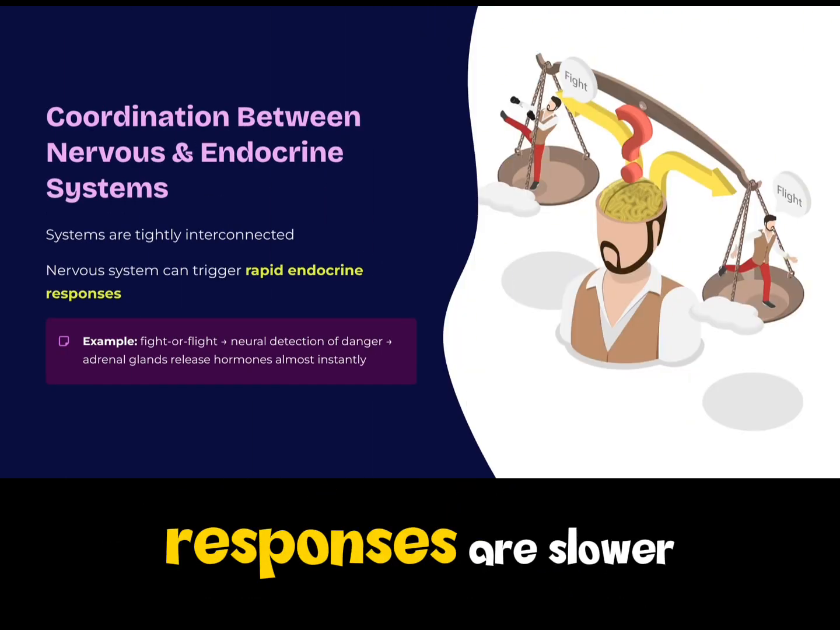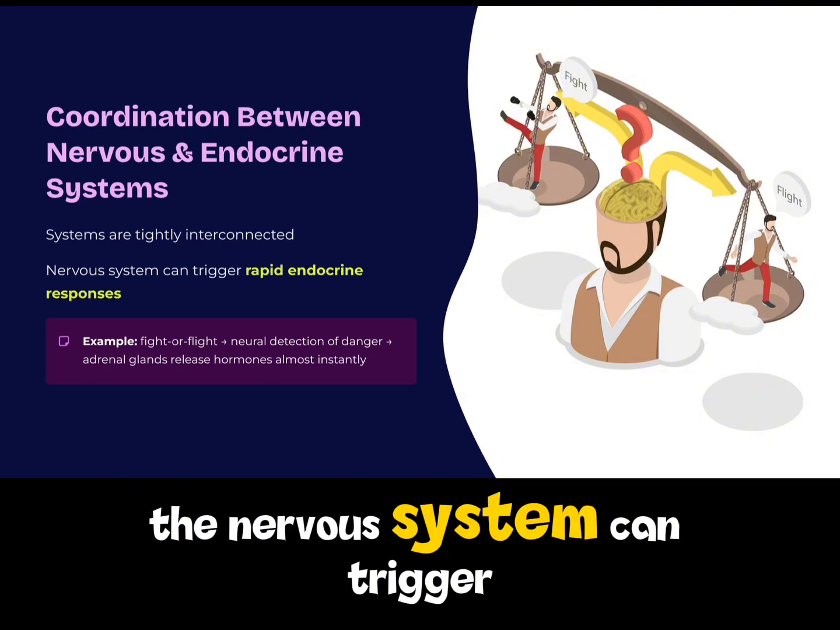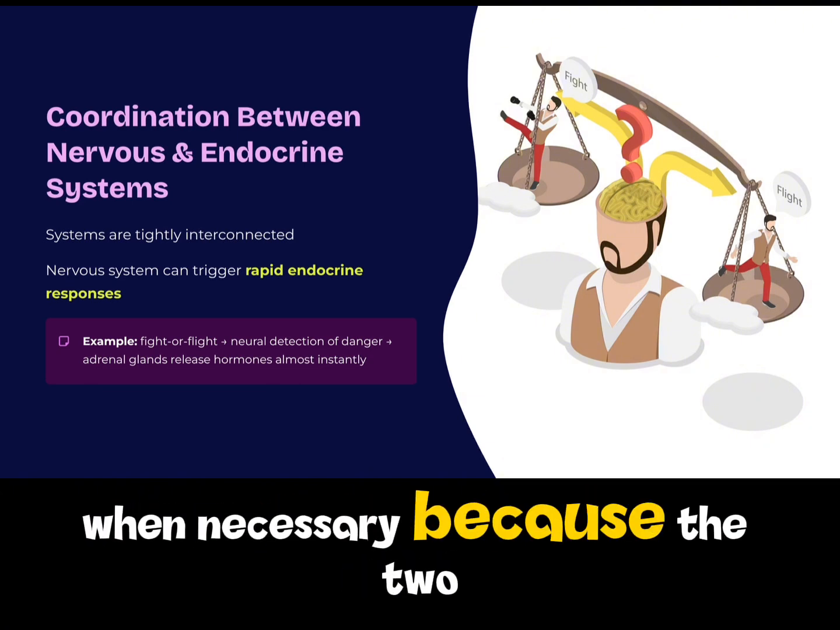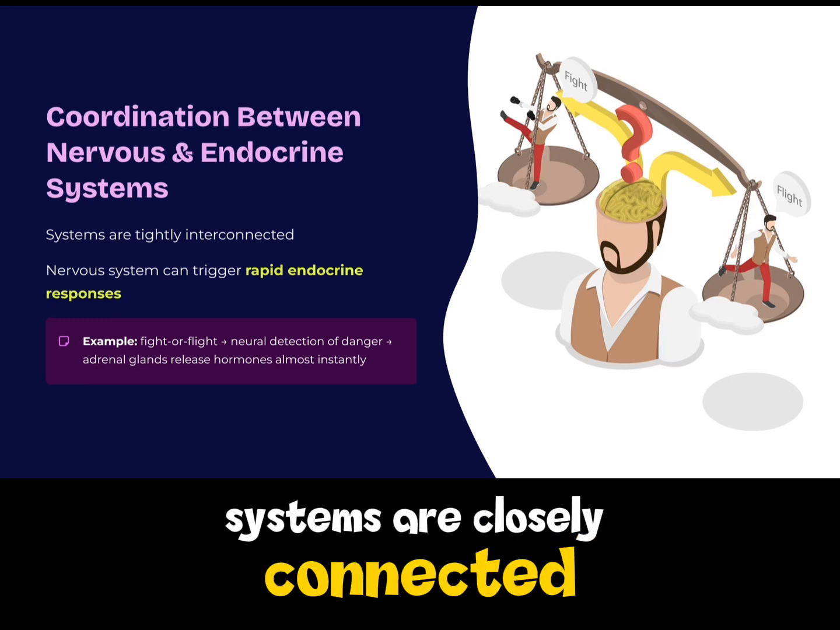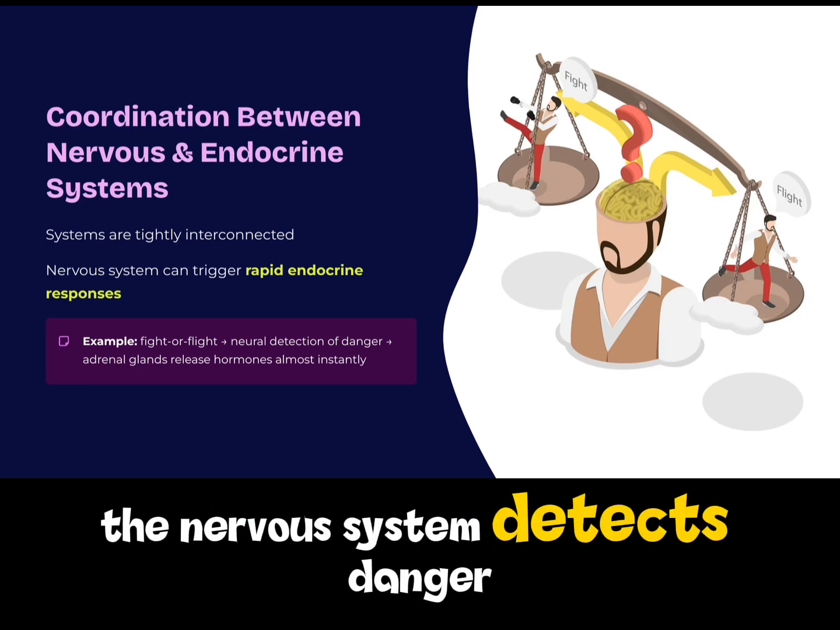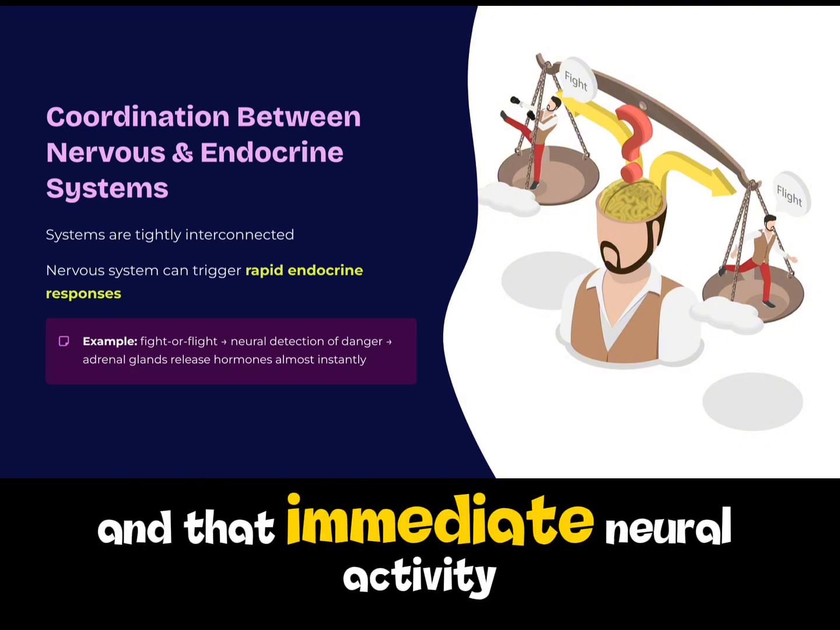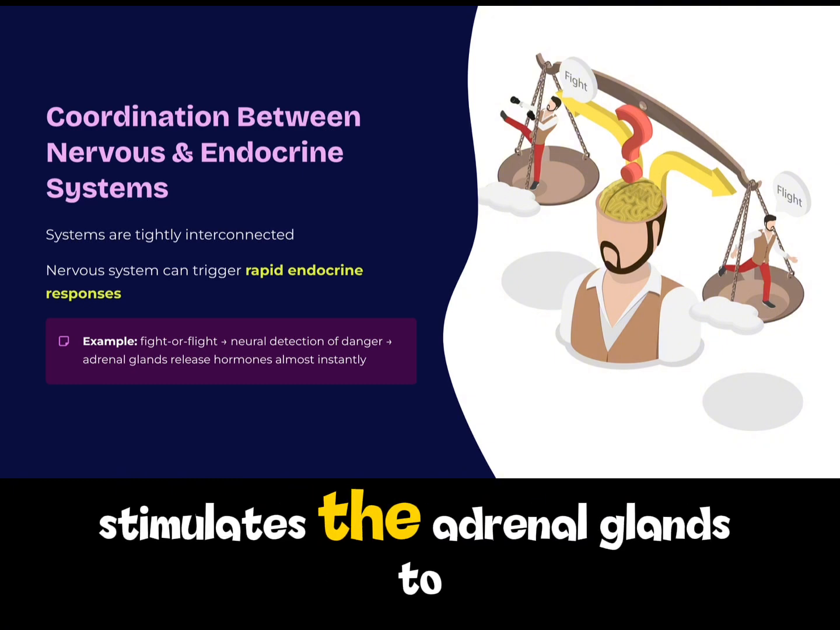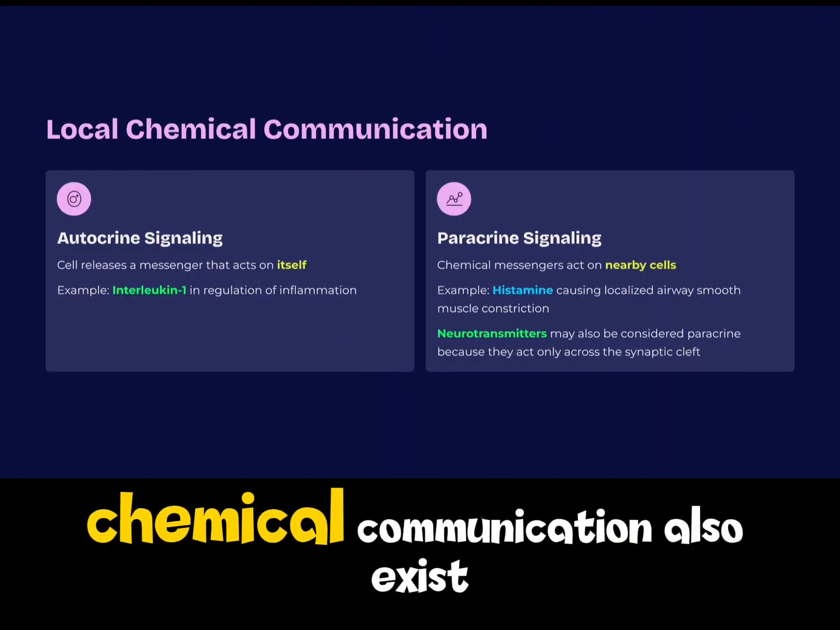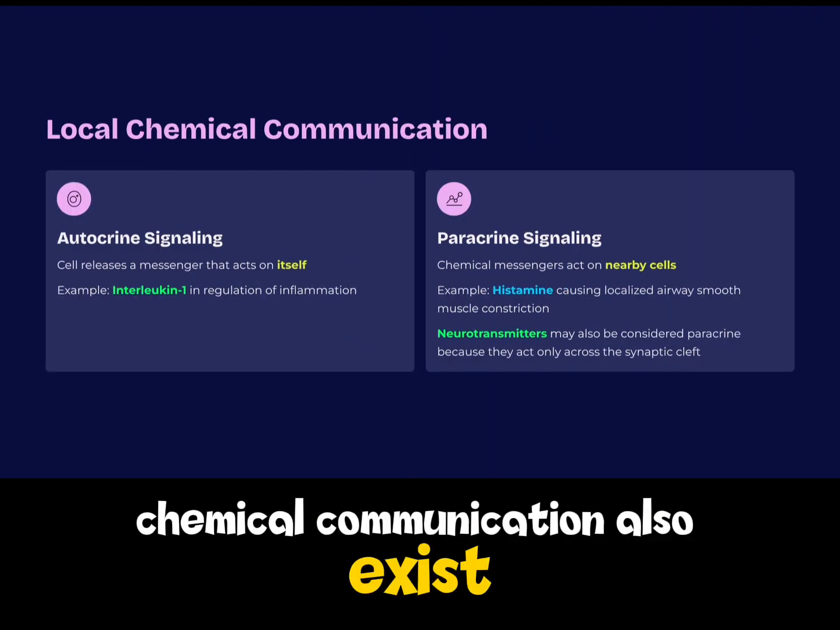Although endocrine responses are slower, the nervous system can trigger very rapid endocrine effects when necessary because the two systems are closely connected. A good example is the fight or flight response. The nervous system detects danger, and that immediate neural activity stimulates the adrenal glands to release their hormones almost instantly. Other forms of chemical communication also exist.